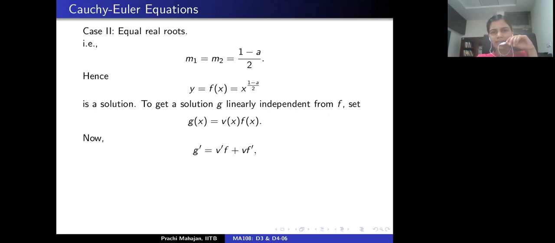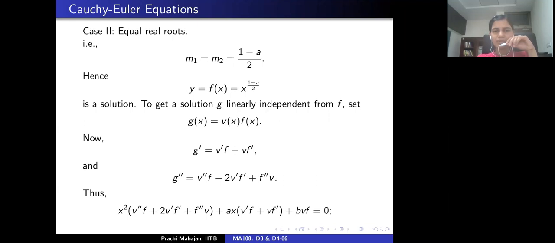I'm going to differentiate g once, and then I'm going to differentiate g twice. So what will I get? I will get the second derivative of v times f plus 2 times the derivative of v and the derivative of f plus the second derivative of f times v. And this has to satisfy the Cauchy-Euler equation, which means that I will have the following. So x squared, I have plugged this in. This is g double prime plus a x, this is the derivative of g, plus b v.